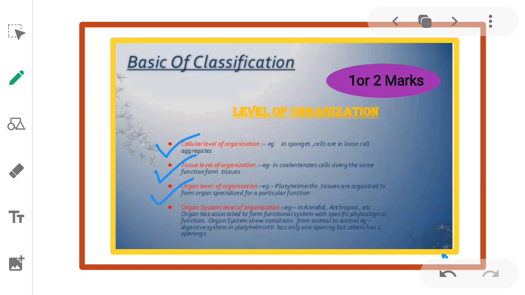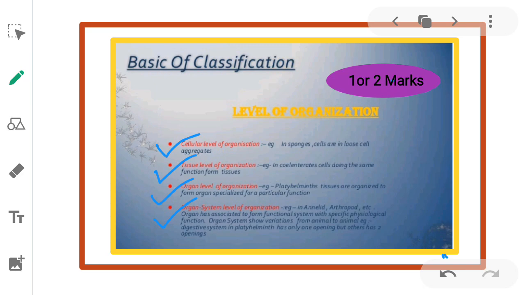Next, organ level of organization. Example, platyhelminthes. Here, tissues are organized to form organs specialized for a particular function. Next, organ system level of organization. Example, annelids, arthropods.